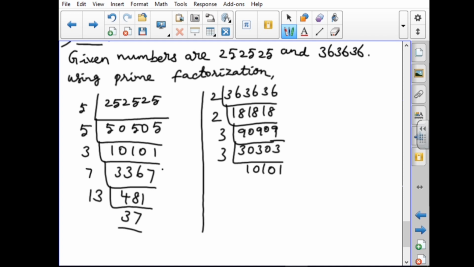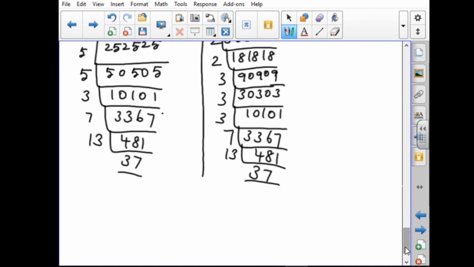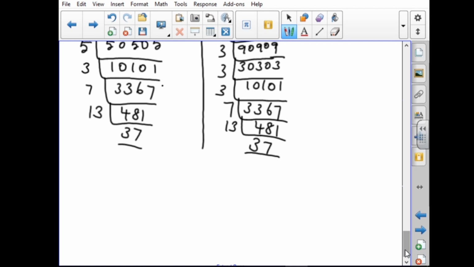But to see here, we have already divided here 10101, and here also 10101. So we follow the same method here also. 10101 we have to divide by 3, so that we get 3367. Again we divide by 7 and get 481. Again we divide by 13, so we get 37. 37 is a prime number, so we cannot divide again. So we have to stop the process.